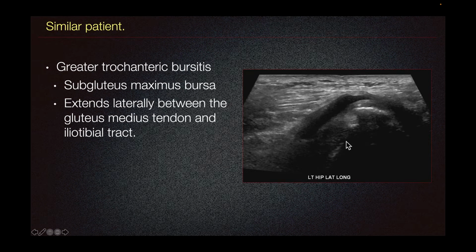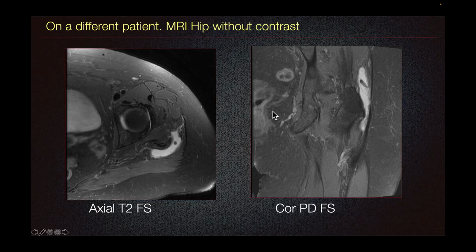Greater trochanteric bursitis is abnormal distension of the subgluteus maximus bursa, which extends laterally between the gluteus medius tendon and the iliotibial tract. Here, on the same patient, we can see abnormal distension of the greater trochanteric bursa just deep to the gluteus maximus here.